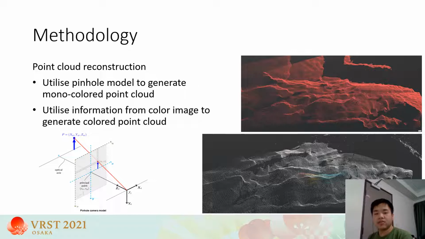The RGB image stream can then be used to construct a color point cloud by associating each point of the monocolor point cloud with a corresponding pixel in the RGBD image. The result would be the lower right image.